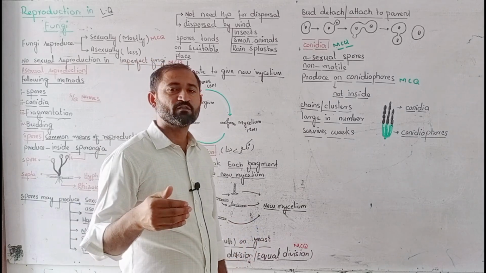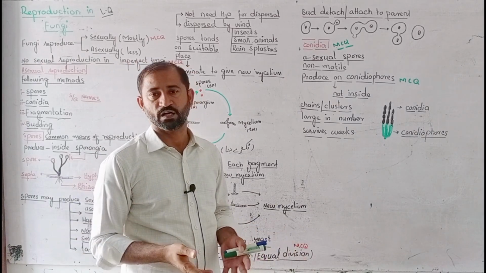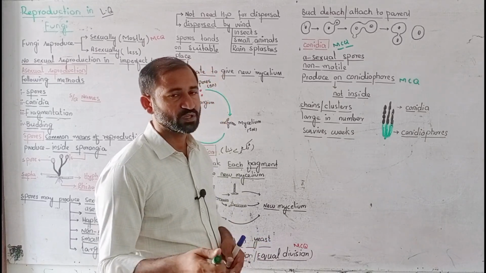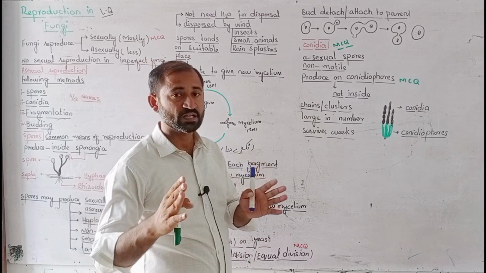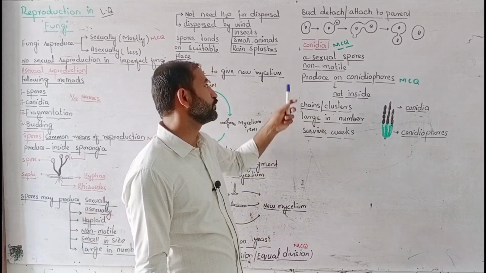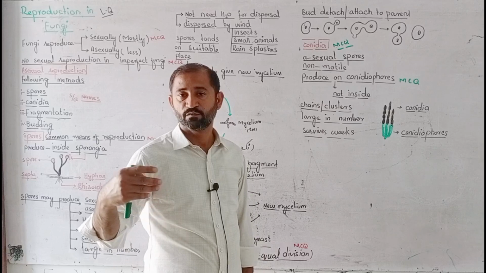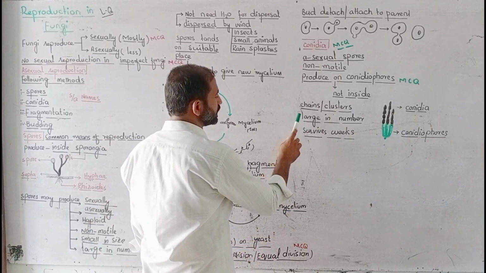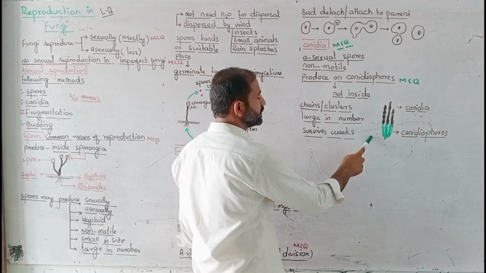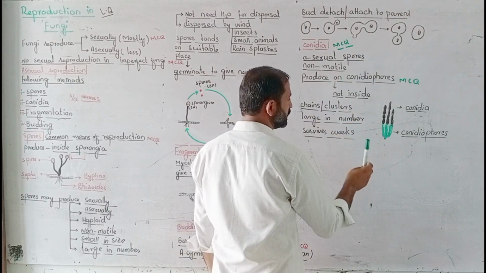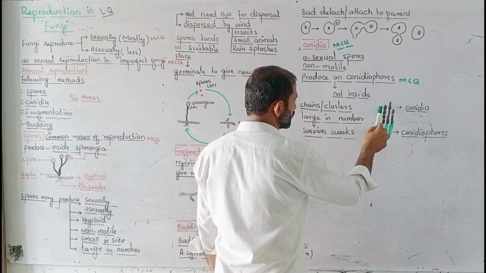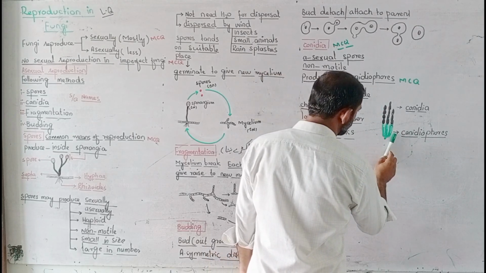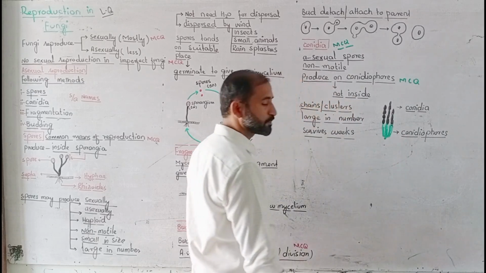So conidia have more resistance to cope with a harsh or unsuitable environment. Besides other methods, conidia formation helps the fungus to survive in unsuitable or undesirable conditions. So they are large in number and survive for weeks. That one is in the diagram of conidia. These are the spores that are called conidia, and they are produced on the conidiophore. That is the conidiophore on which the conidia are present.